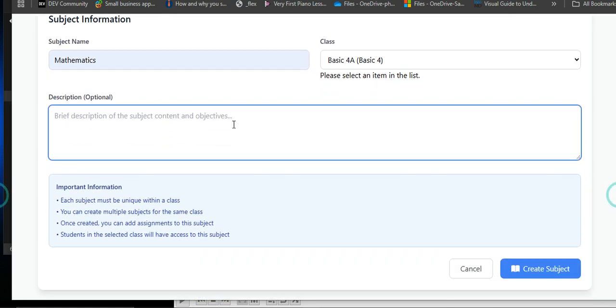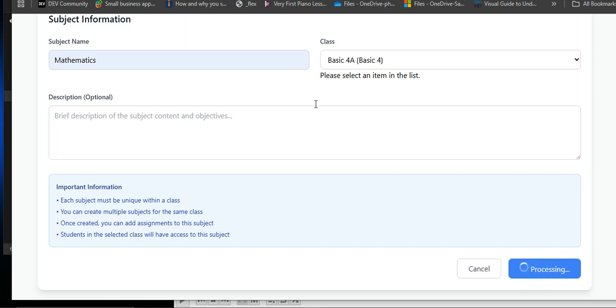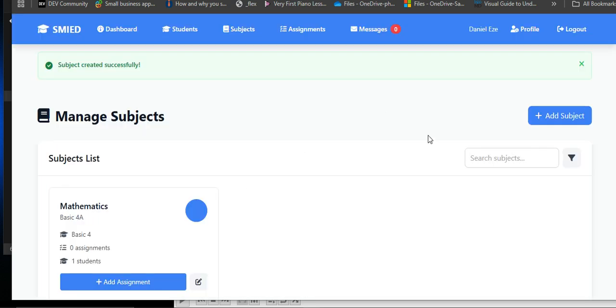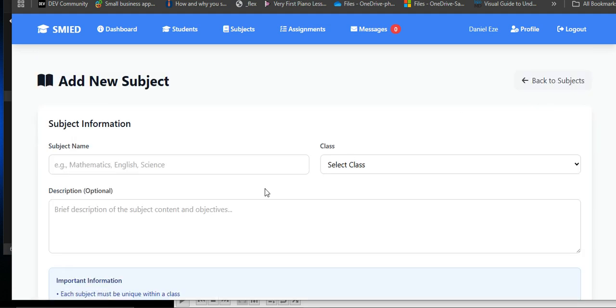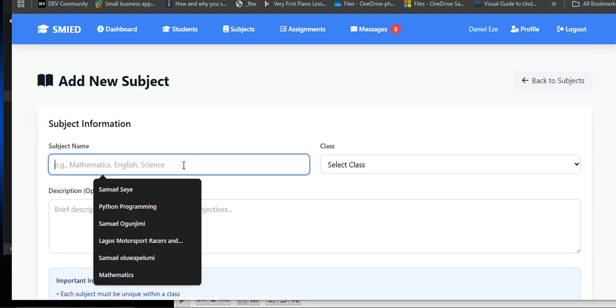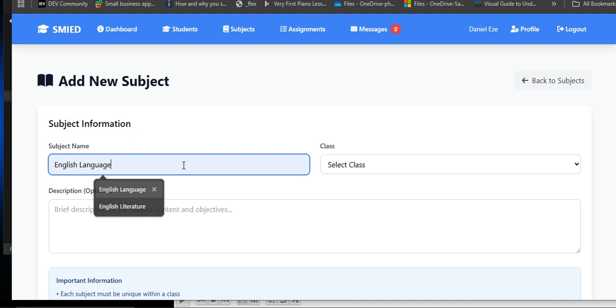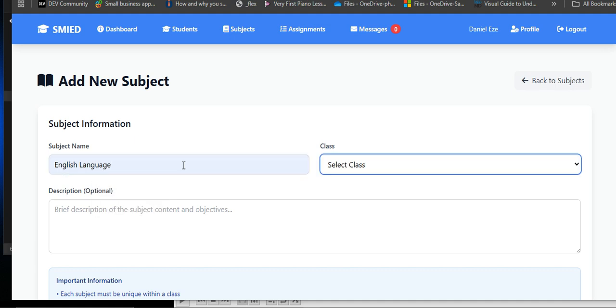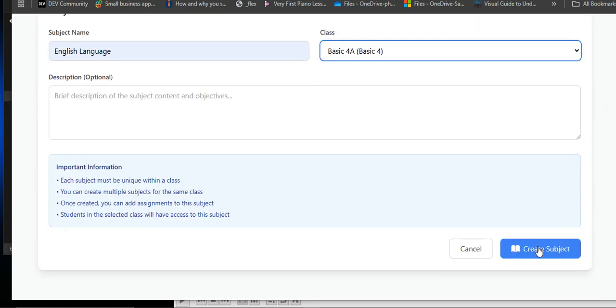But the major thing is the subject and the class. So let's create the subject. Let's create another one. Let's say English. Okay, so the subject is created. Of course, same class. And then create subject.